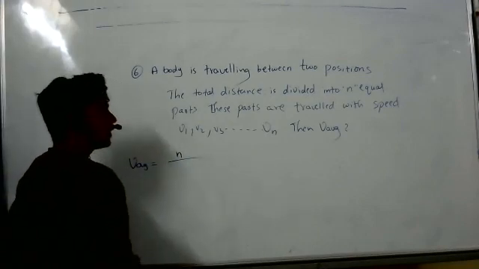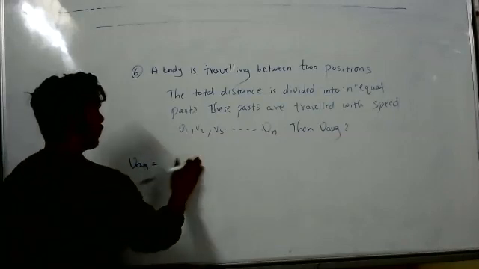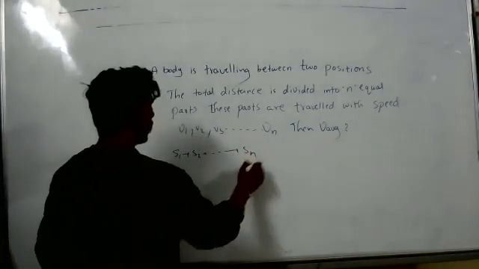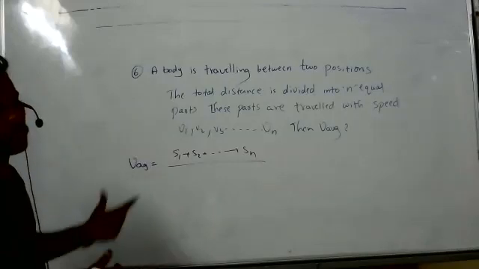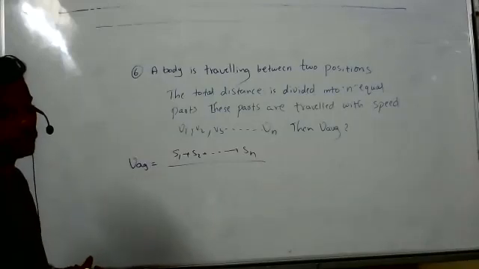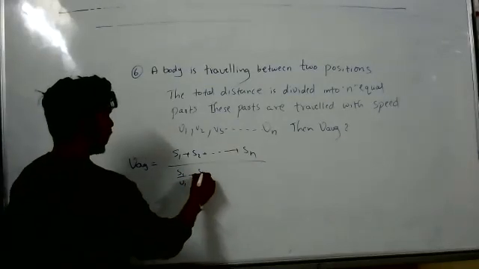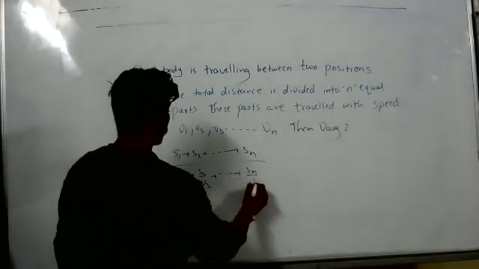Sir, we cannot say n is the total distance. We can say S1 plus S2 plus and so on plus Sn. T1 means how much here? S1 by V1. So total time is S1 by V1 plus S2 by V2 plus and so on plus Sn by Vn, right?